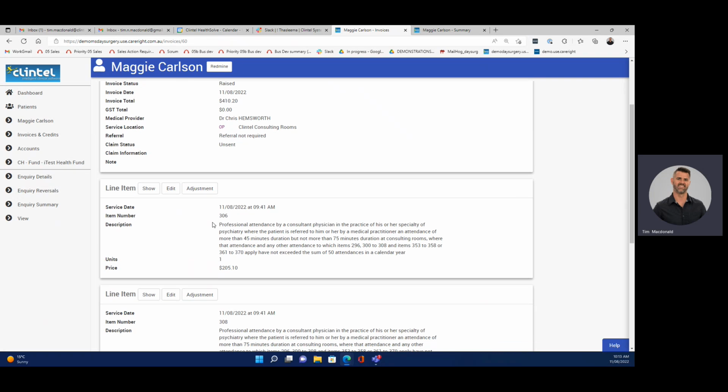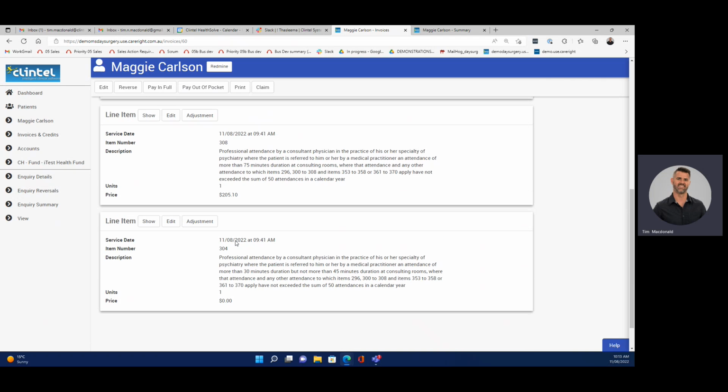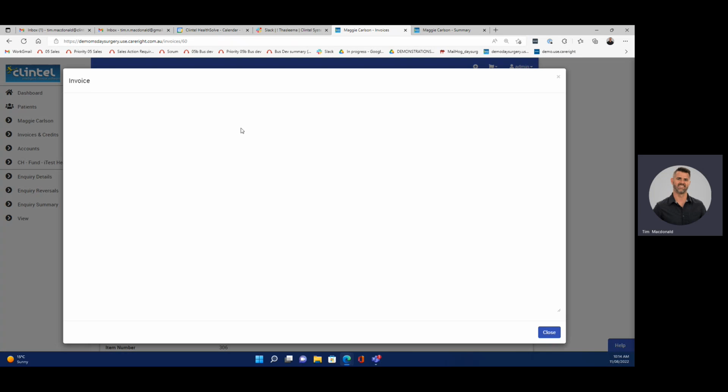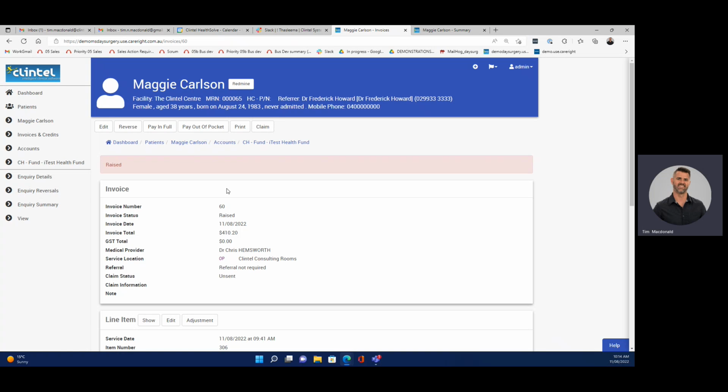So at this point, we again can see those item numbers that we'd put in there. We could adjust or edit them if we needed to. And at this point, if it was a private payment, we could pay in full or pay out of pocket and collect that money, or we could hit claim, which would send that off to the health fund, or we could print this invoice out and give it to the patient. So that concludes our demonstration today, focused on medical specialist billing workflow automation.